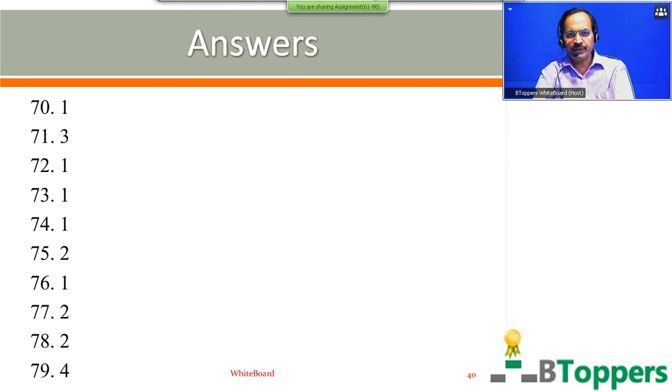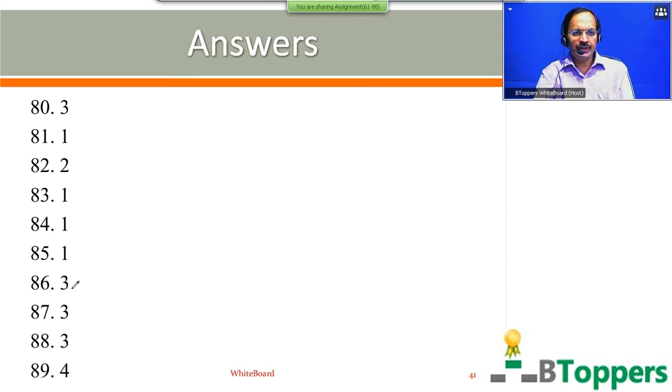So next I am going to show the answers for next part. See the answers from 80 to 89. For question number 80, third option is answer. For question number 81, first option is answer. For question number 82, second option is answer. For question number 83, first option is answer. For next two questions, 84 and 85, also first option is answer.